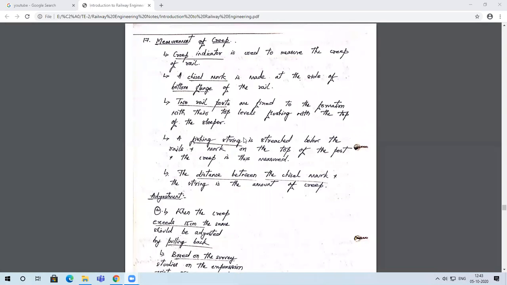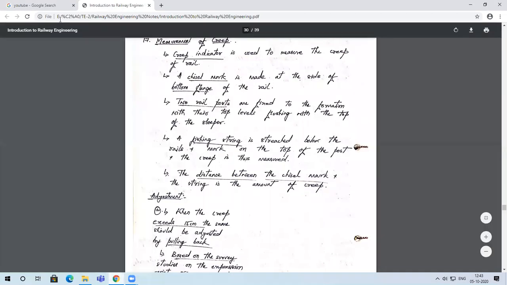So it is very important for you to know how the creep needs to be measured. When you go to the site to see whether the creep is properly maintained, or whether the creep is happening or not, you need to carry out certain tests. I'll check if that image is available on the internet.